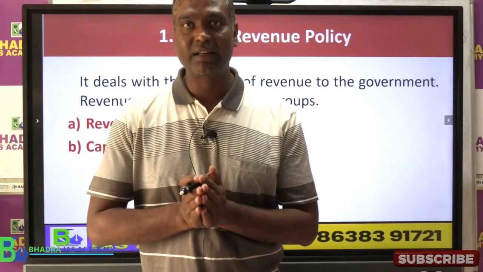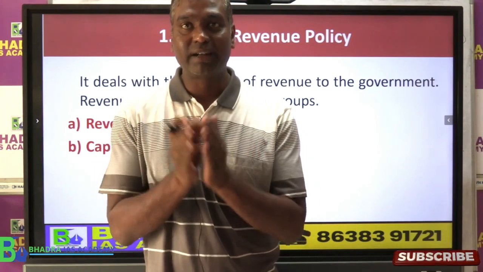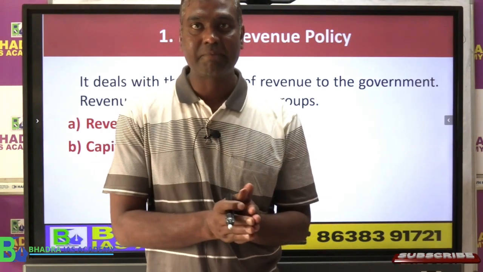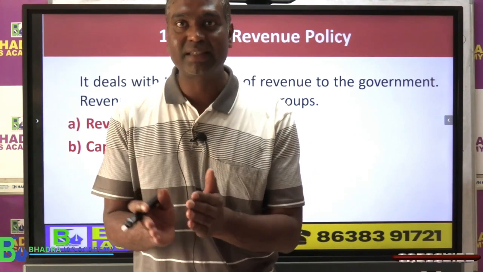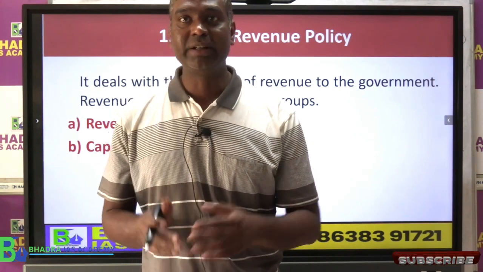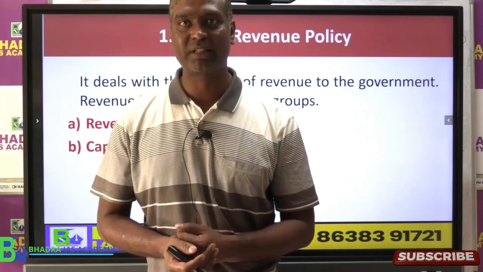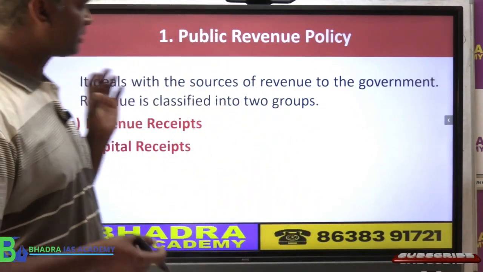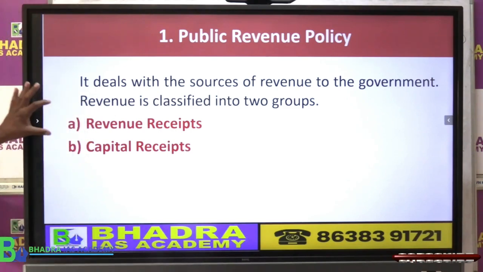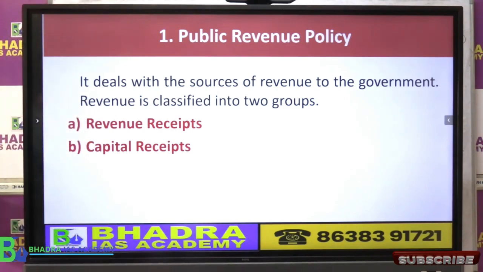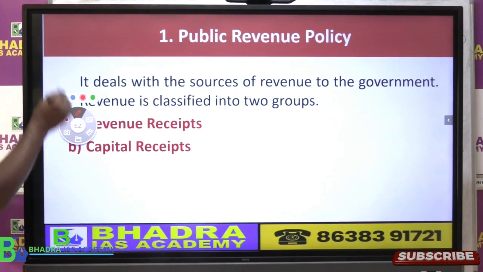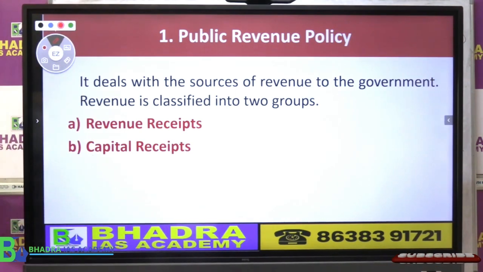Budget basically tells us government का revenue कहाँ से आता है और government का expenditure कहाँ पे होता है. That means what are the sources of revenue, मतलब income to government of Assam. So when we talk about revenue, income, there are 2 sources of income. First one is called revenue receipt and second one is called capital receipt.